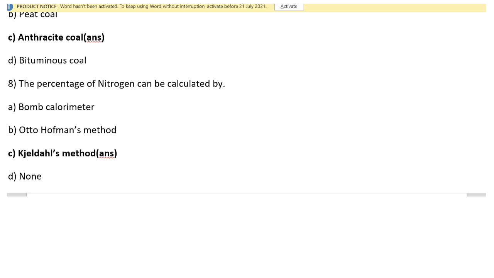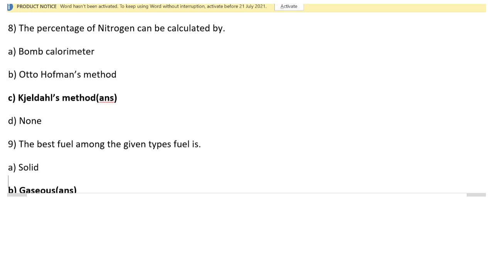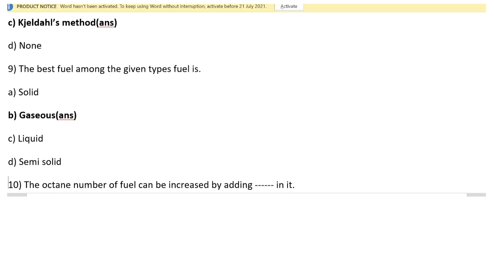Then question number 8: the percentage of nitrogen can be calculated by which method? It is calculated by Kjeldahl's method. That means C is the answer. The best fuel among the given types of fuel is gaseous fuel.